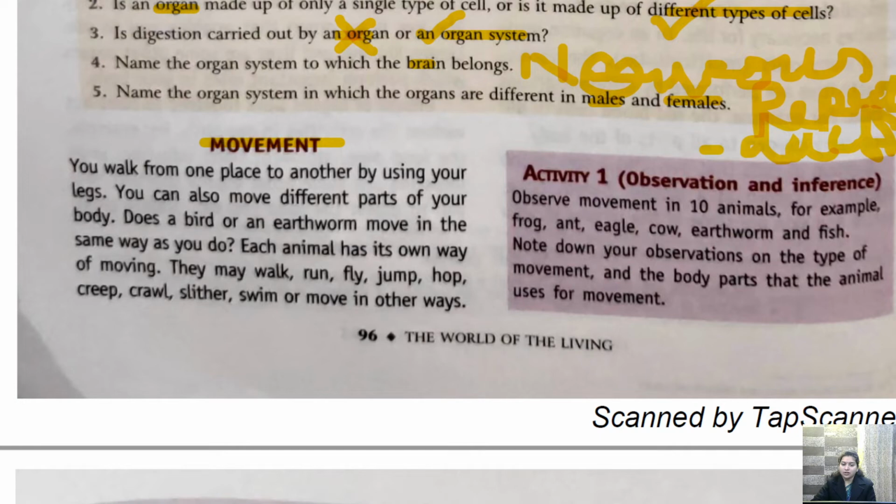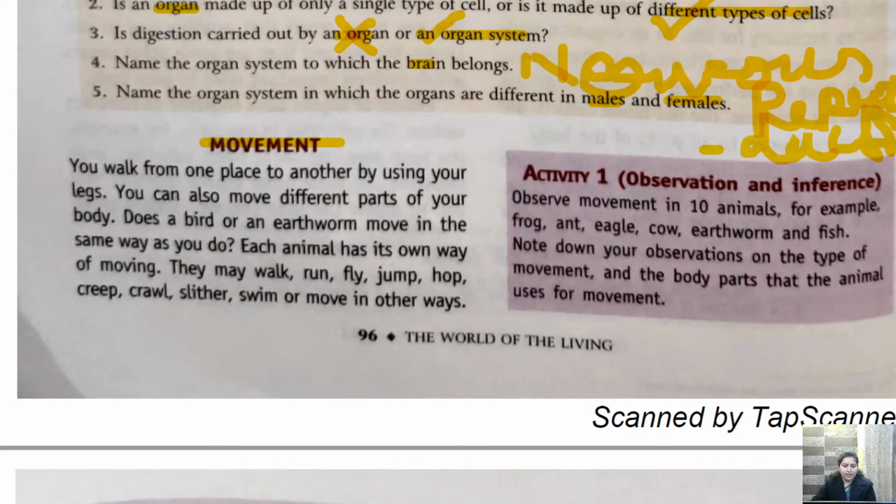Does a bird or an earthworm move in the same way as we do? No. Birds fly, earthworms crawl. So each animal has its own way of moving. They may walk, run, fly, jump, hop, creep, crawl, slither, swim, or move in other ways.